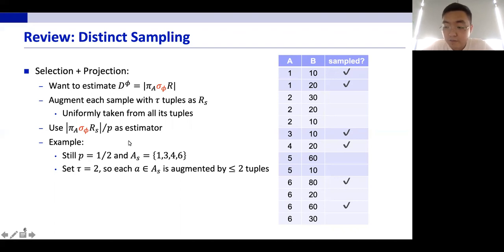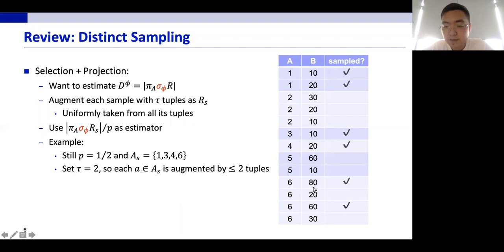So look back into our example. Again, say p is equal to 1/2, and we sample the values 1, 3, 4, and 6. Now say we want to augment each value with 2 tuples from the original table. So our tau is equal to 2. And for 1, 3, and 4, they each have at most 2 tuples. So we can store all their tuples to be associated with the value. But for value 6, it has 4 tuples, and we are not allowed to store all of them. So we're going to just uniformly take 2 out of its tuples.